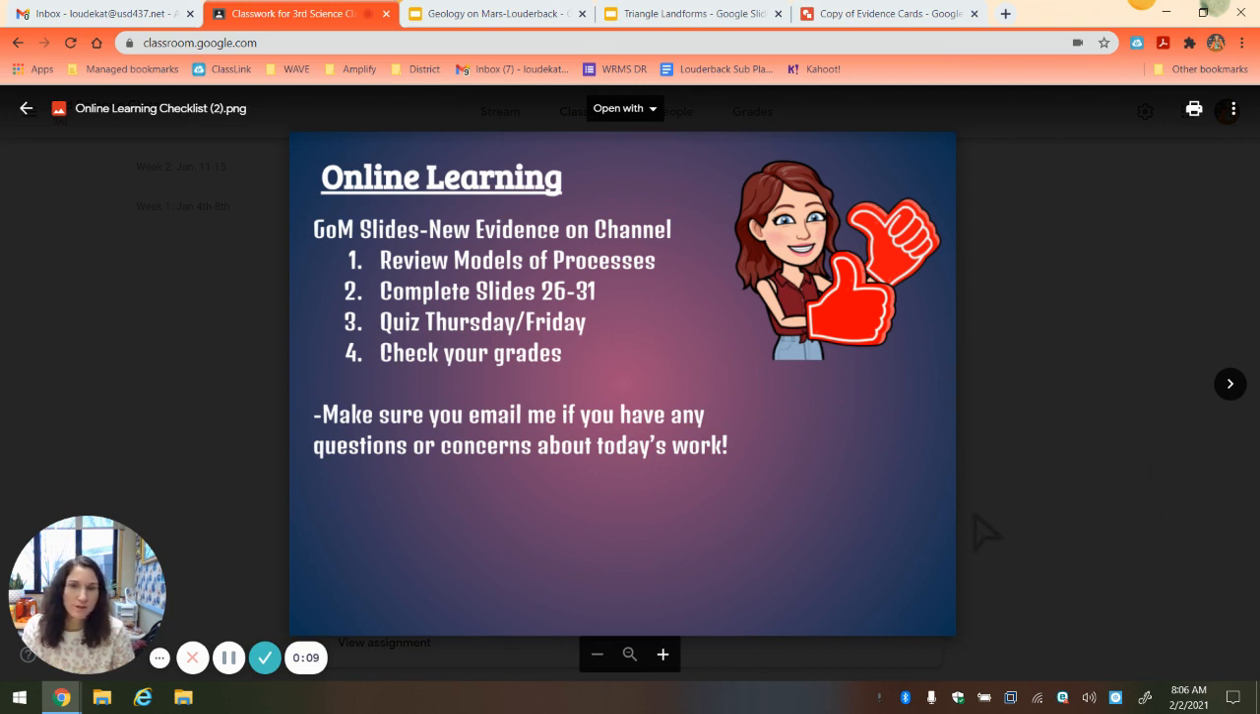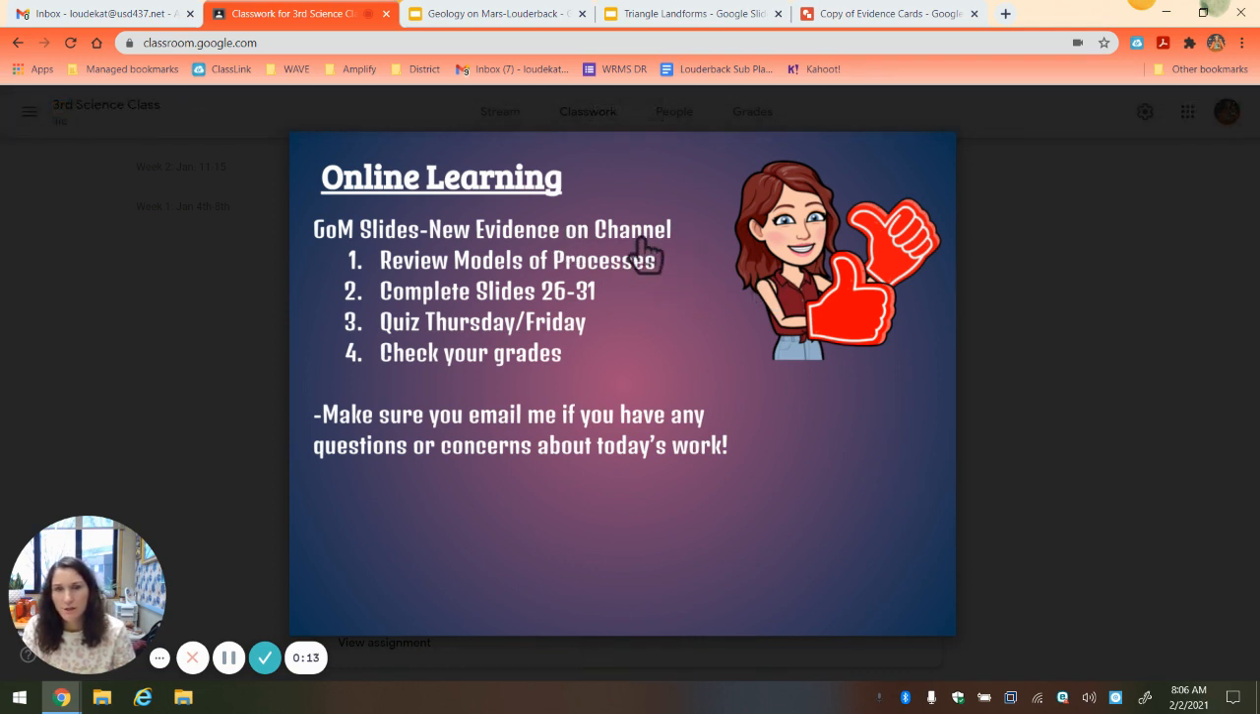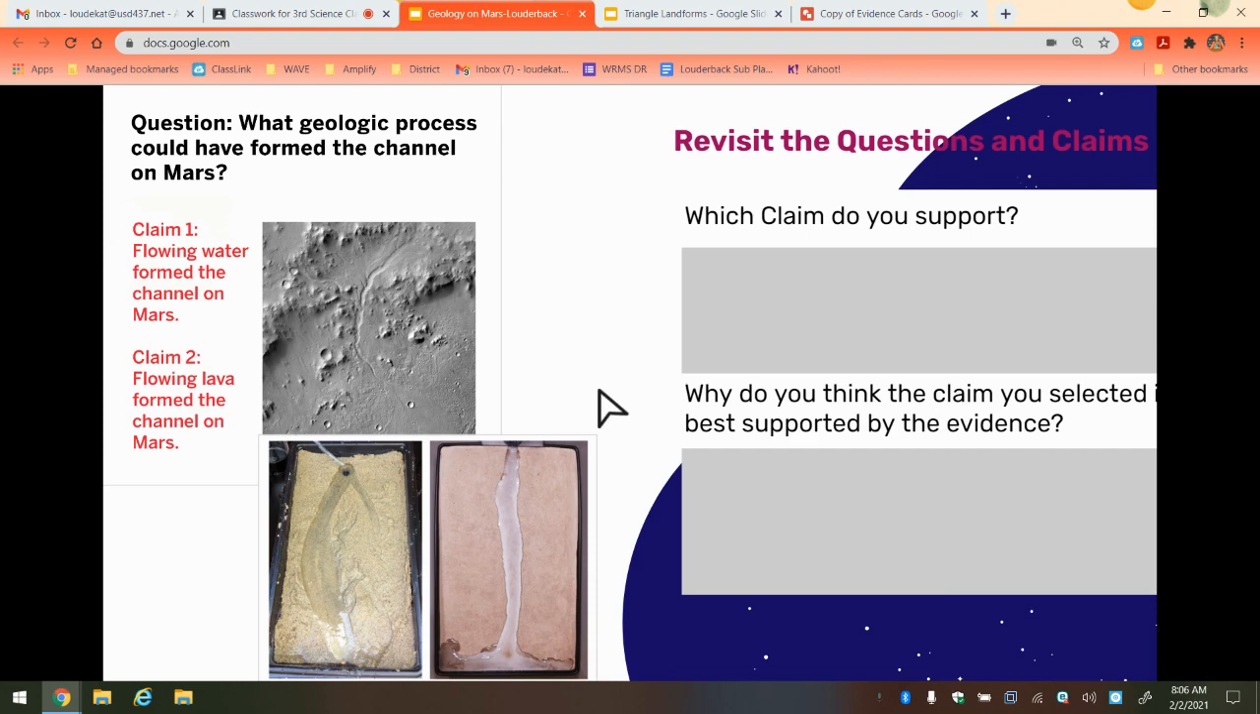Geology on Mars unit. So today with the slides, we're going to be looking at some new evidence on the channel. So we will begin by reviewing the models and the processes of geologic formation. We'll also do slides 26 through 31. I want to remind you that there's a quiz Thursday and Friday, so you want to make sure you're studying and prepping for that. So we will begin by opening up our